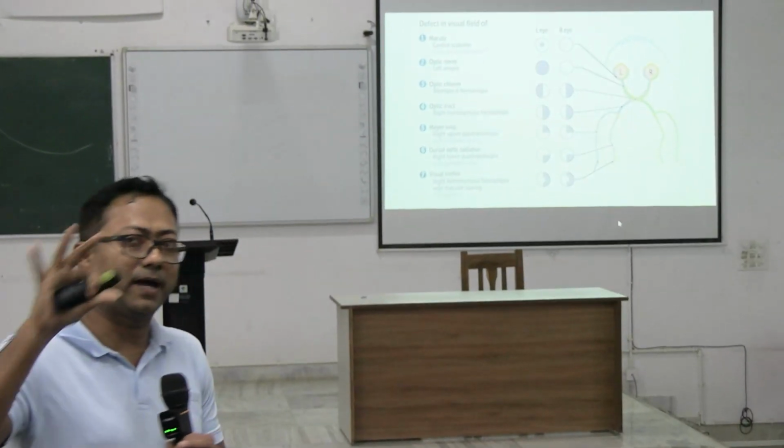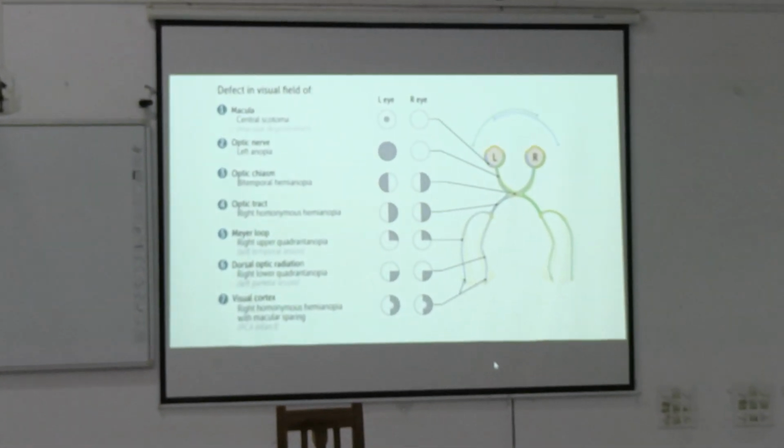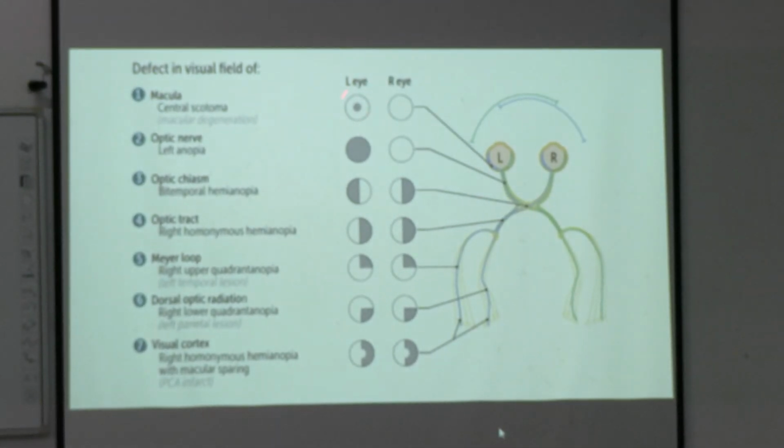Once there is an injury in the macula, okay, the patient will see this. So we call it central scotoma.